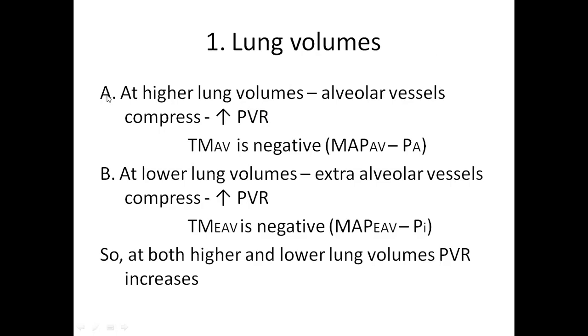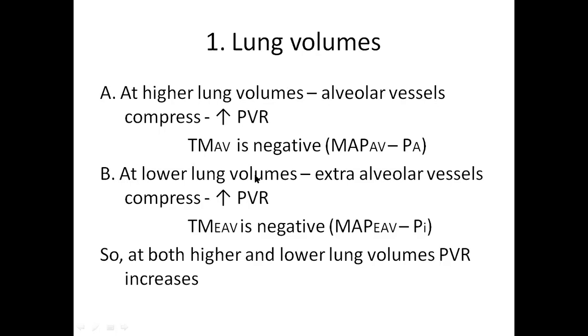So, at higher lung volumes, what happens? Higher lung volumes means more and more air in the alveoli and more intra-alveolar pressure. When the alveolar pressure is more than the mean arterial pressure in alveolar vessels, they get compressed, increasing the pulmonary vascular resistance. So this is at higher lung volumes, where there is excess air in the alveoli compressing these vessels. Mostly we will see this in the upper part of the lung capillaries.